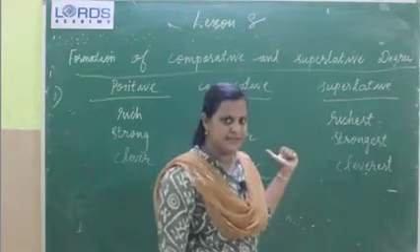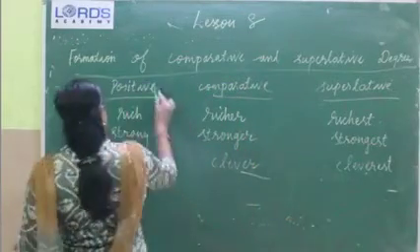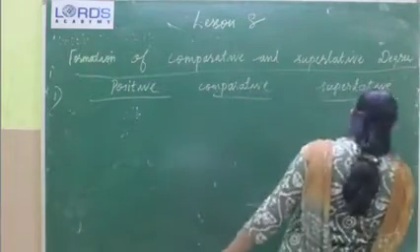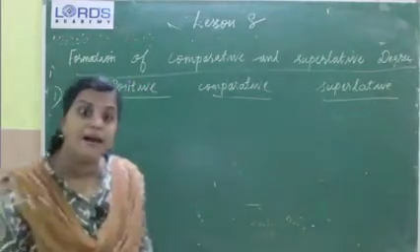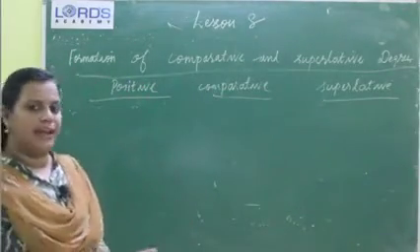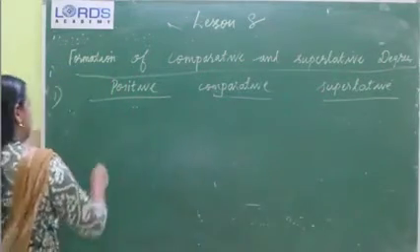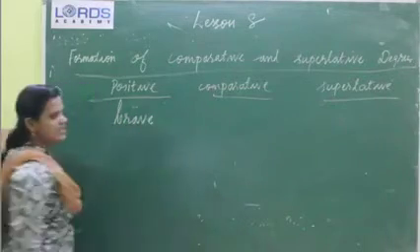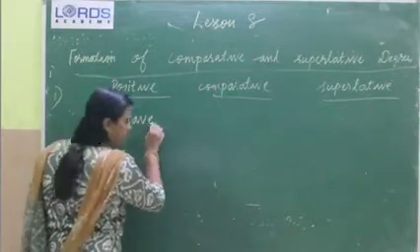This is the first case. I hope you are clear. Then we can move to the second case. That is, the second case is that when a positive ends in e, you just add r with the comparative and st with superlative. Just see this example. Brave. This positive ends with the letter e.